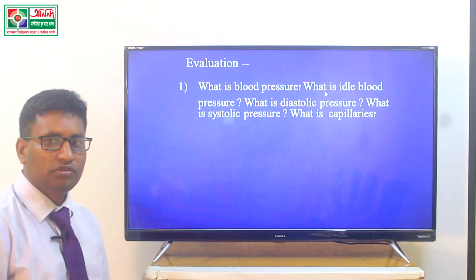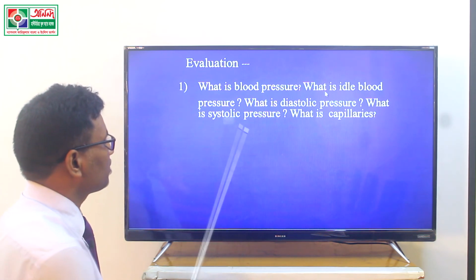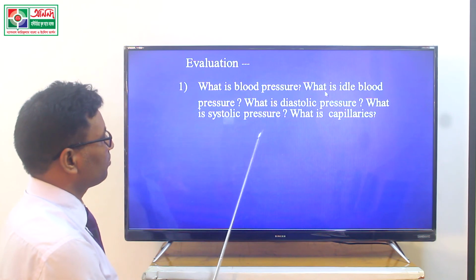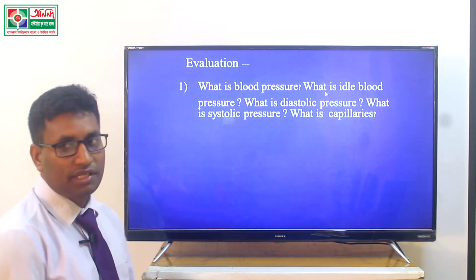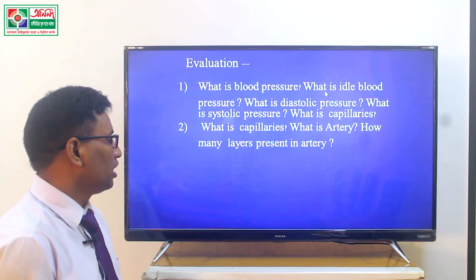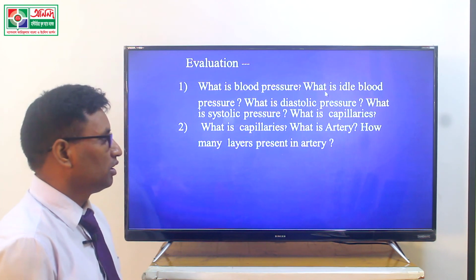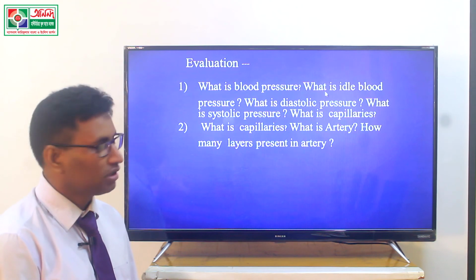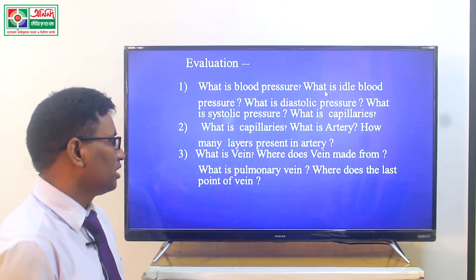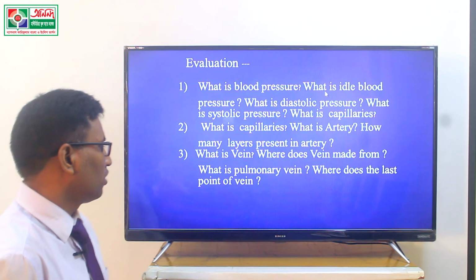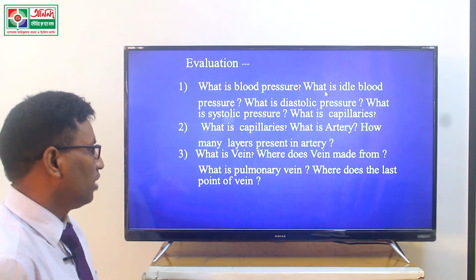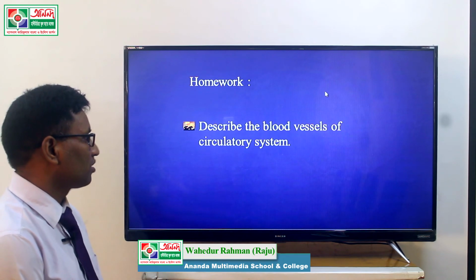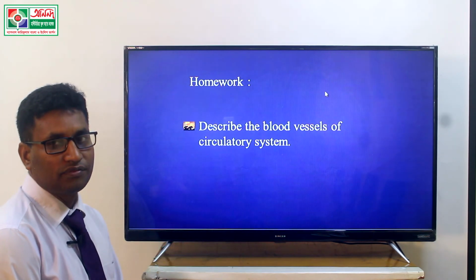Evaluation from this lesson: what is blood pressure, what is the ideal blood pressure, what is diastolic pressure, what is systolic pressure, and what are capillaries? How many layers are present in an artery? As in a vein, three types of layers are present, I have already said that. What is a vein, where does a vein meet from, what is a pulmonary vein, where is the last point of a vein, and describe the blood vessels of the circulatory system.